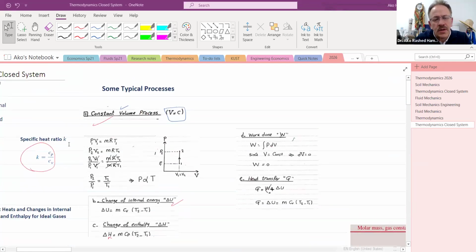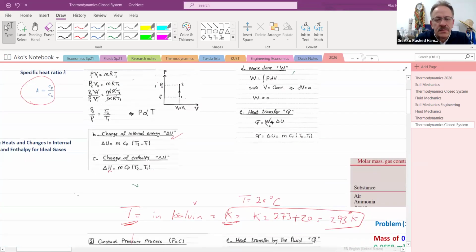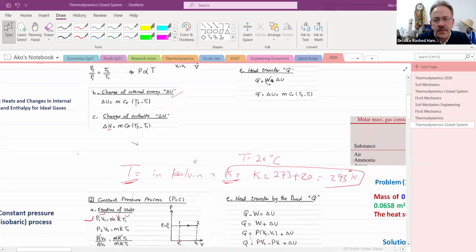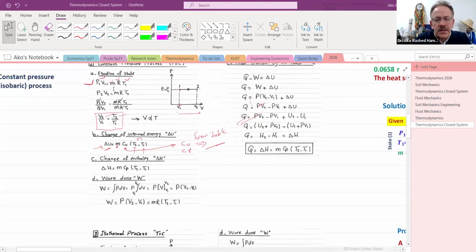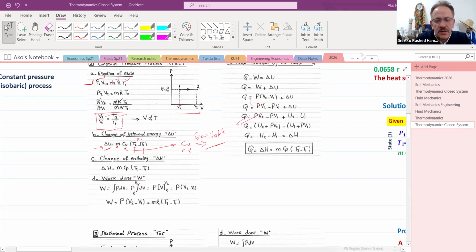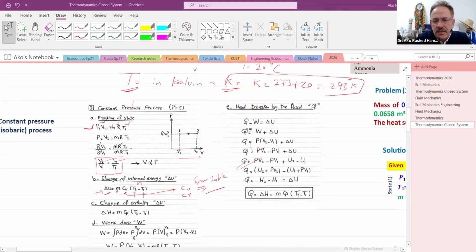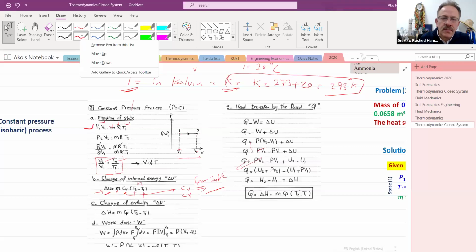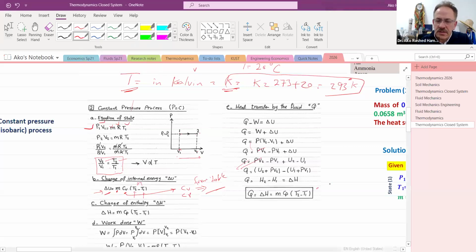Now, what was the first one? Constant volume. Those are the equations of them. And for the second process, here are P1, V1, MRT1, P2, and those are the known values. Sometimes you don't need to memorize because I'm done with these equations. You just need to use this one.